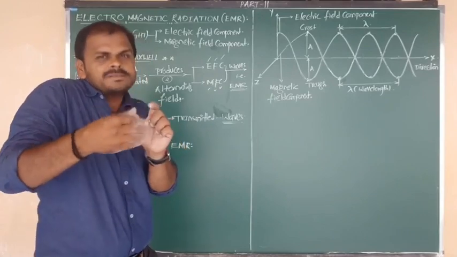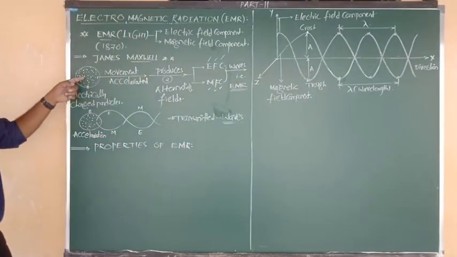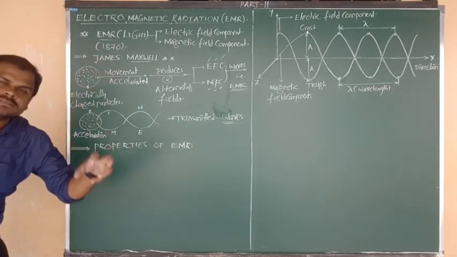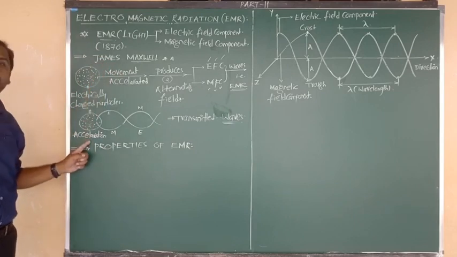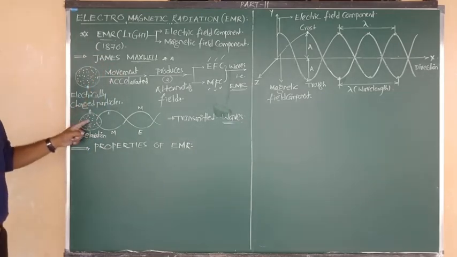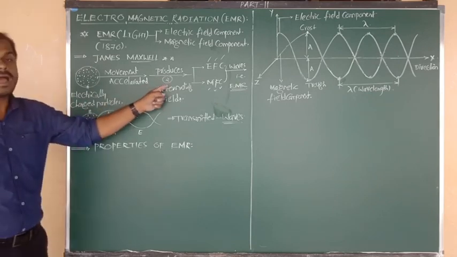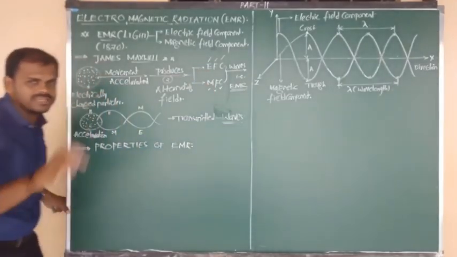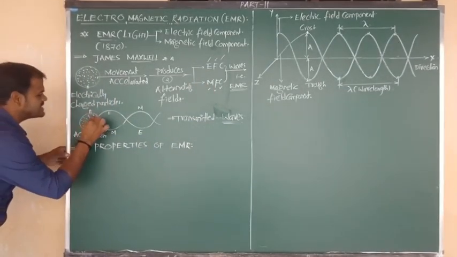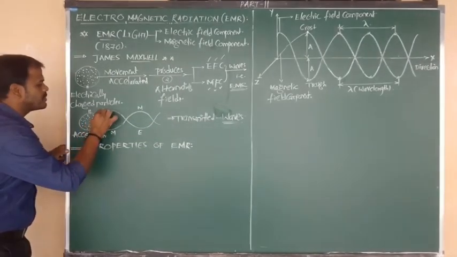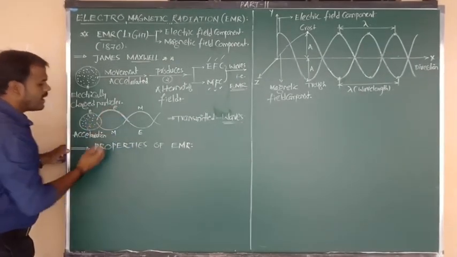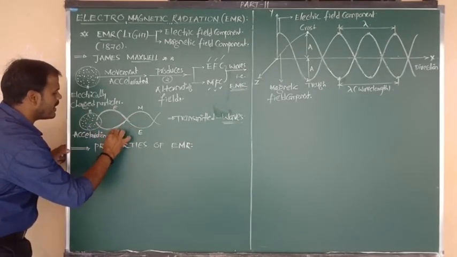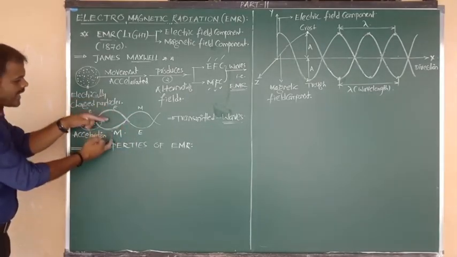Once again, a little more extra information. Here I have taken electrically charged particles. When they are in motion, they are definitely undergoing what? Acceleration. Such accelerated electrically charged particles, as I already told you, produce two alternating fields, one electric field and one magnetic field. Due to acceleration of charged particles, they produce the electric field component, and in alternating manner they produce the magnetic field component.